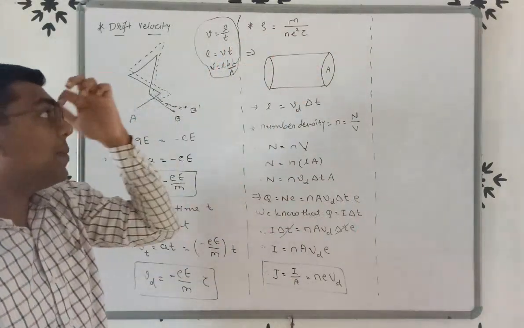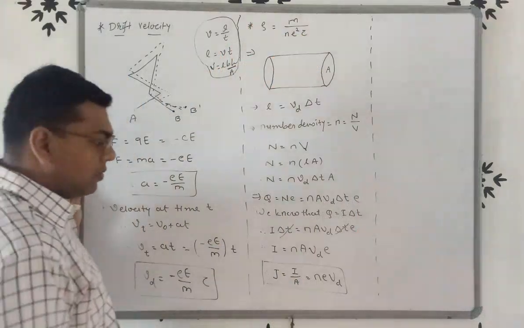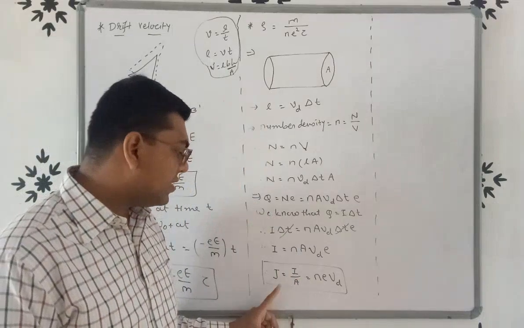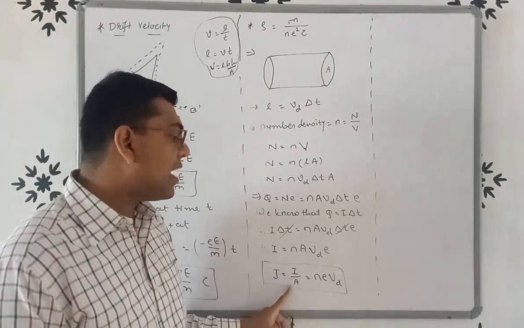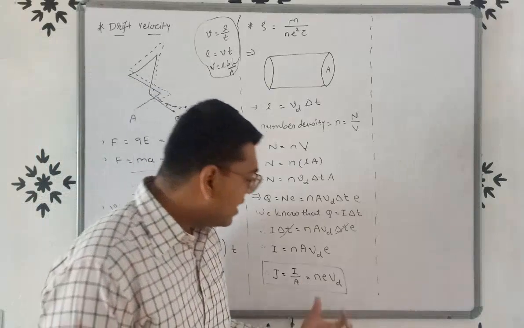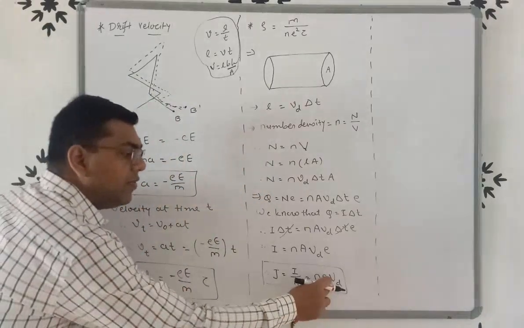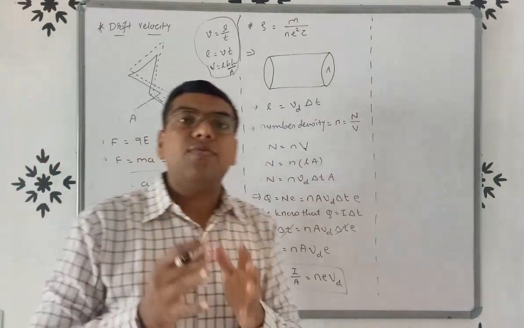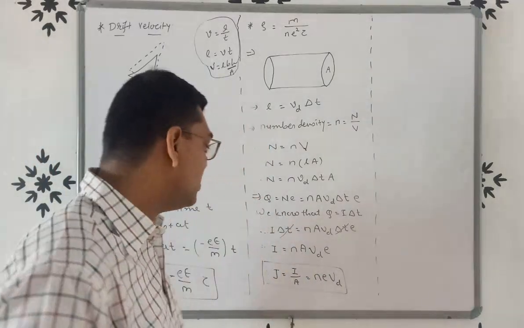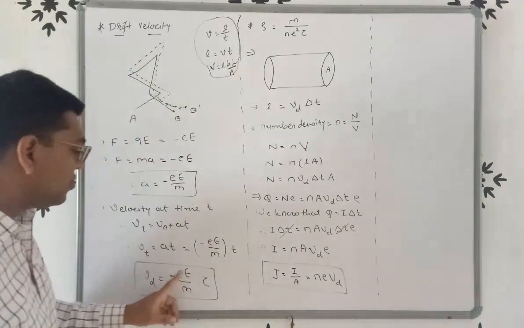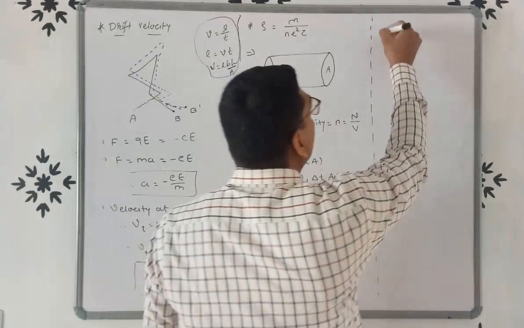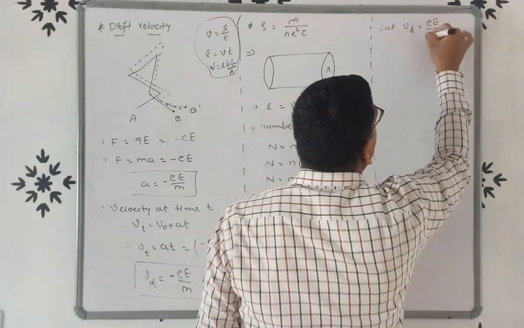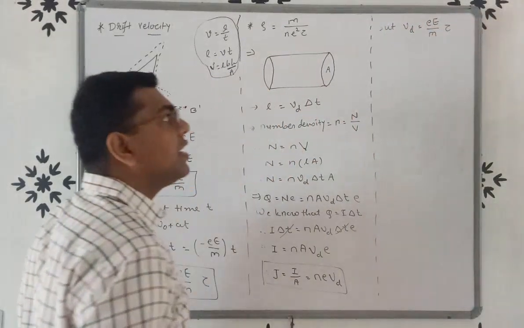Now we have to prove rho is equal to m by n e square tau, right? So we have to use the formula of current density, J is equal to I by A is equal to N E Vd. Now we know that drift velocity Vd is minus eE by m into tau. If we take the magnitude of it, we will get Vd is equal to eE by m into tau.